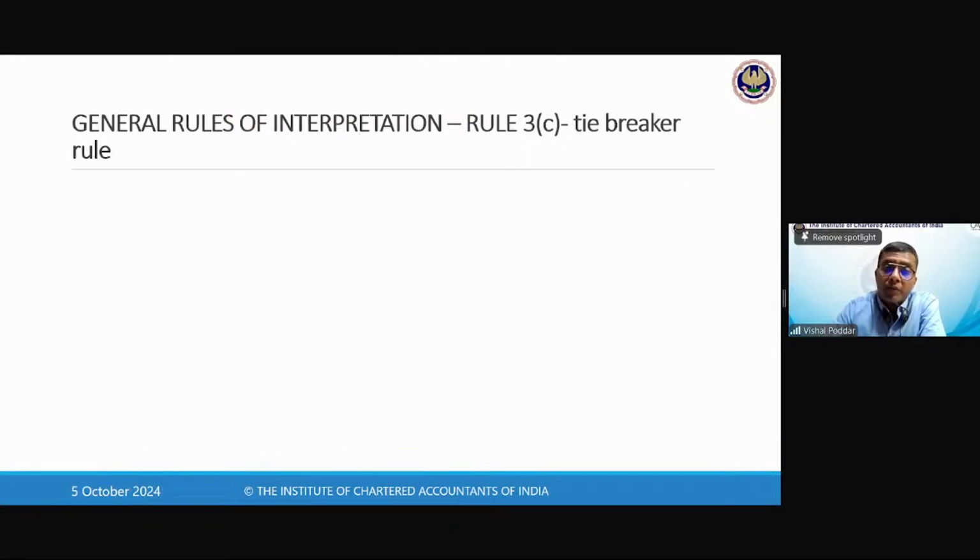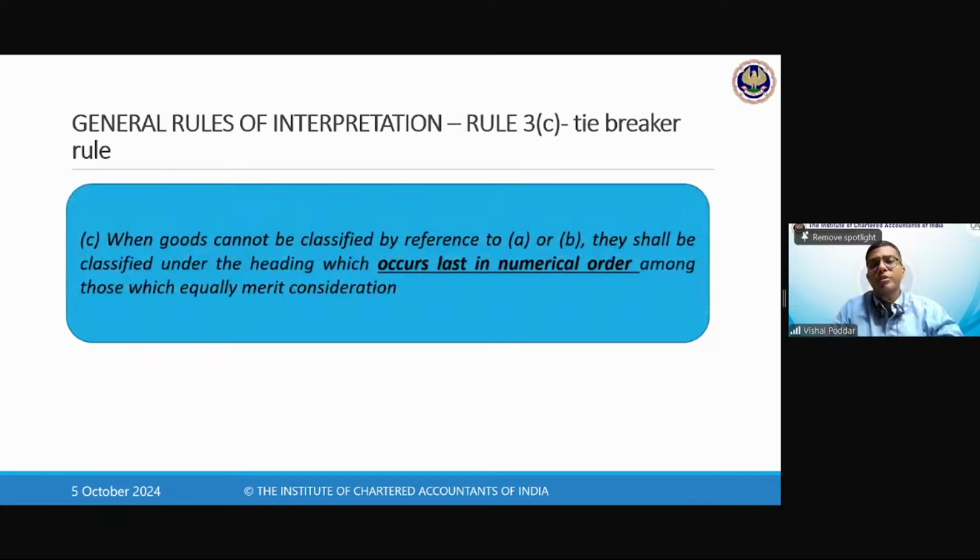Now, even if this rule fails, and both appear the same in character also, then rule 3C, we call it the tiebreaker rule, because this rule simply says, then see the headings of all those items where you feel your goods get classified, and take the one which is last in the sequence. So in all the chapters, in all the headings, the one which comes later, we apply that rule. That is why this rule is also called later the better or tiebreaker rule.